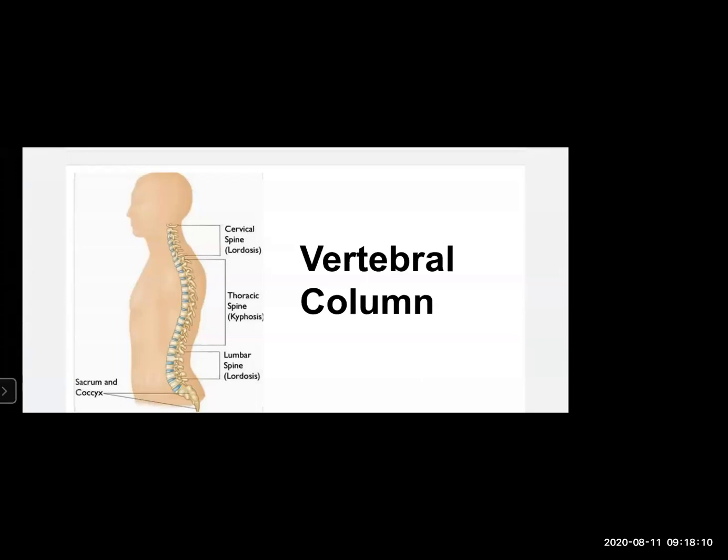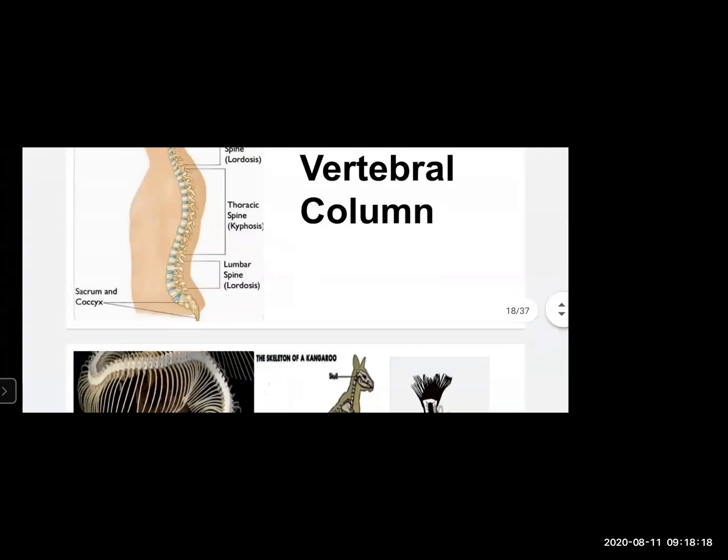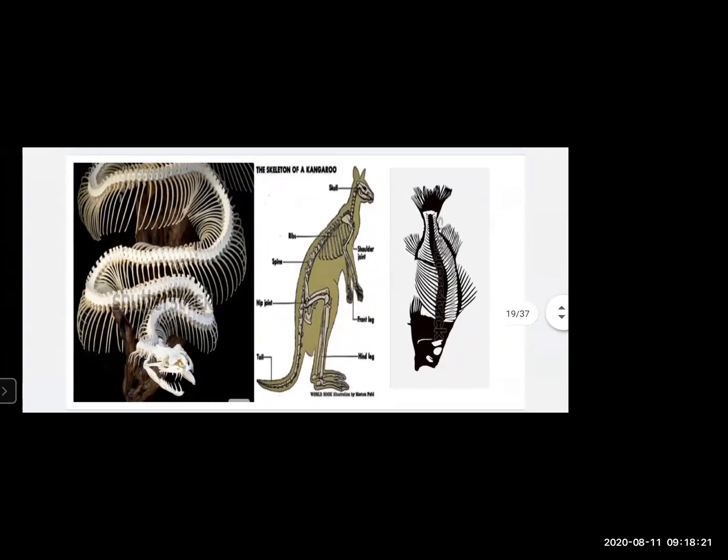So this vertebral column is in humans as well as in some animals also. You can see here the snake has a vertebral column. Kangaroo also has a vertebral column inside its body. Even fish has a vertebral column. Even if we take the example of a fish, it can swim easily, it can move according to its will.